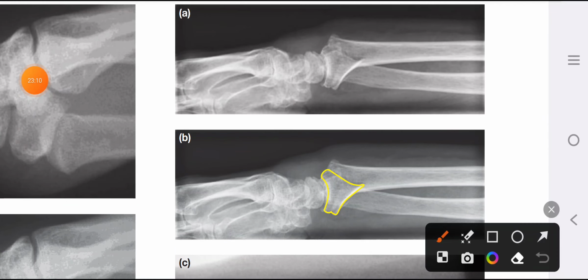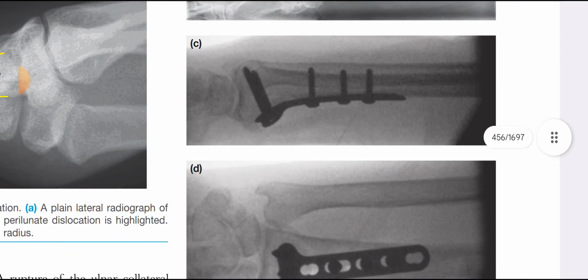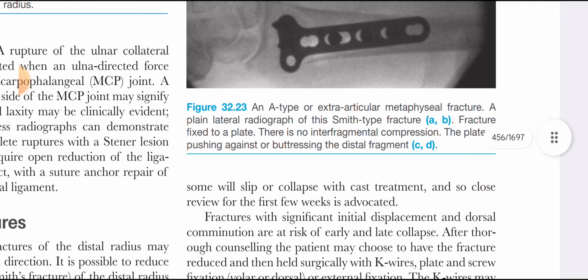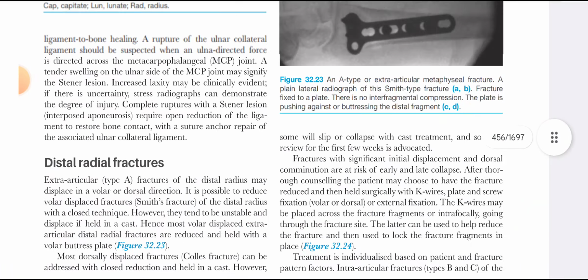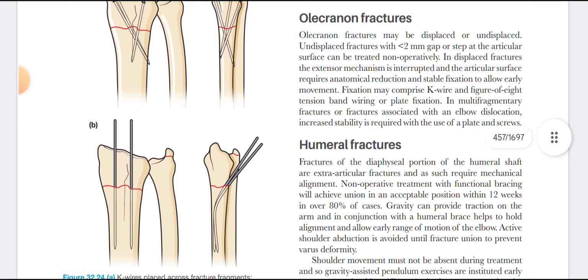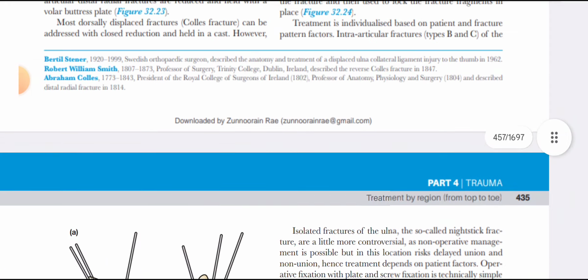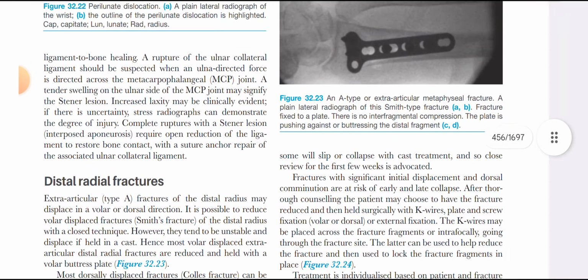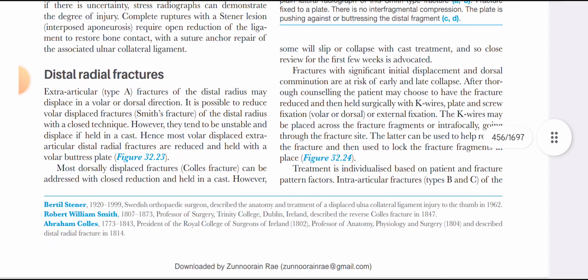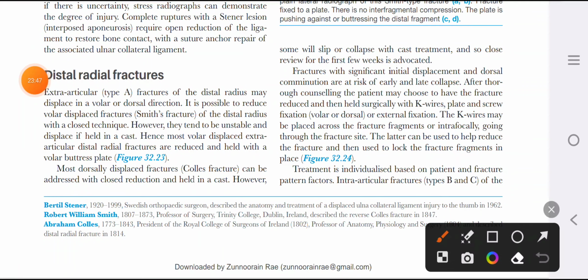This is a radiograph where this is the radius and this is the distal fragment of the radius which is displaced volarly. So this is Smith fracture, which has been treated with plate fixation, buttress plating. Smith fracture treated with buttress plating. And if there is intraarticular fracture, that will also be treated with plating and K-wires.